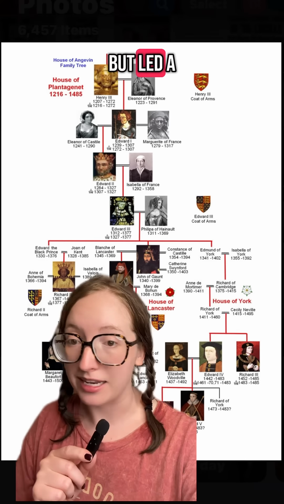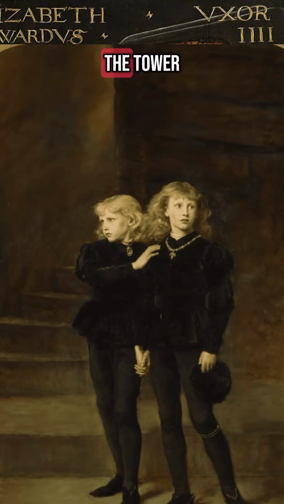He has two young boys. The oldest is Edward, and he is now the king. Elizabeth Woodville, the previous queen, is real nervous, and she goes into sanctuary at Westminster Abbey. Meanwhile, the new boy king's uncle, Richard, is like, hey, I'm going to take you to the Tower of London. Why don't you bring your little brother along and you'll stay safe. These are the princes in the tower, and spoiler alert, they go missing.